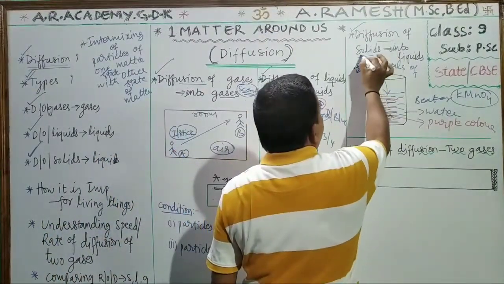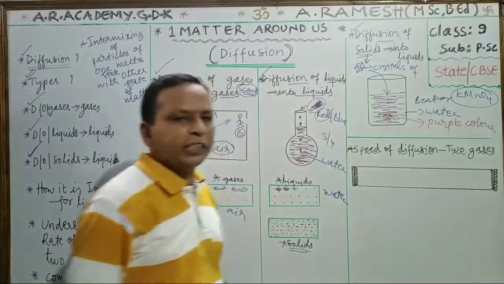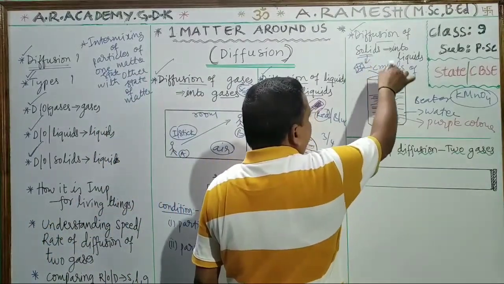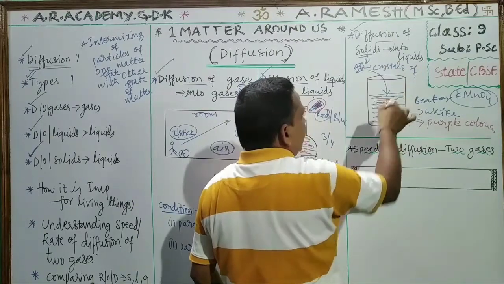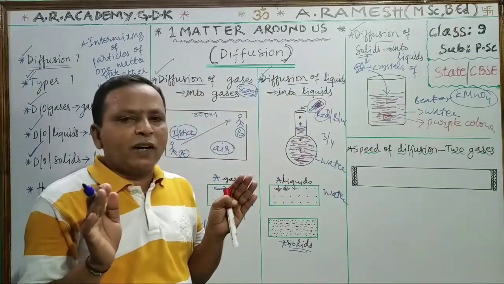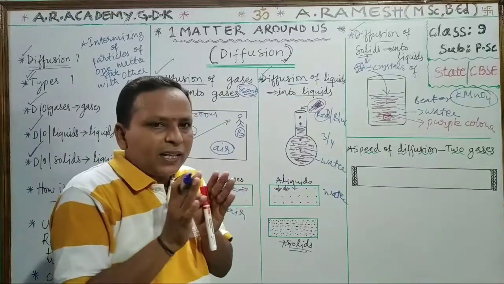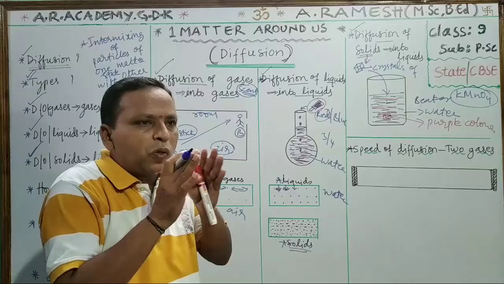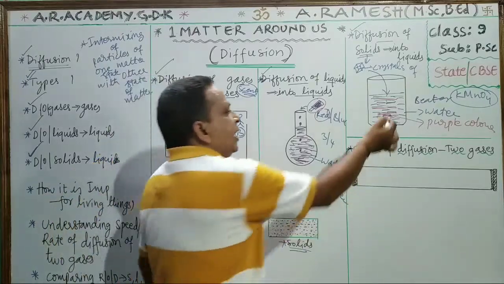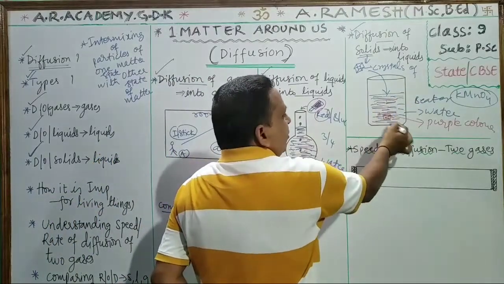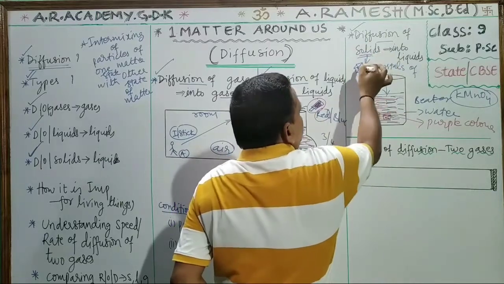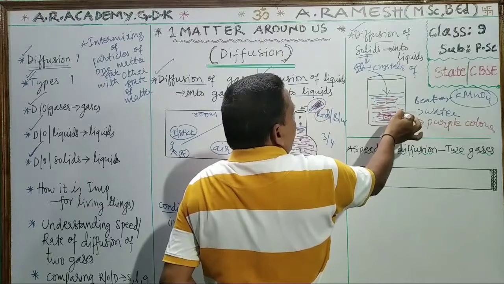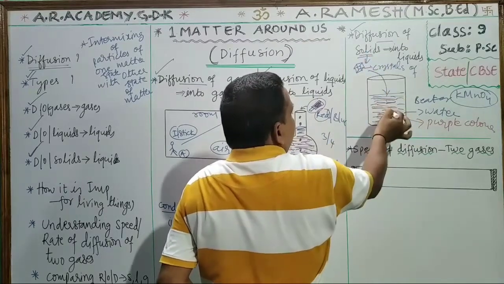Crystal is a solid. KMnO4, potassium permanganate crystal is a solid. When we drop the solid into this water, it dissolves and reacts with water, and then purple color is formed, and it spreads uniformly in all directions. It will distribute throughout this liquid. So this is diffusion of a solid, that is KMnO4 crystal, into the liquid. Understand, children? This is diffusion of solids into liquid.